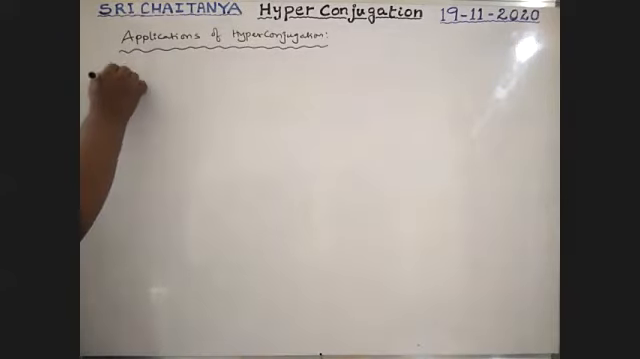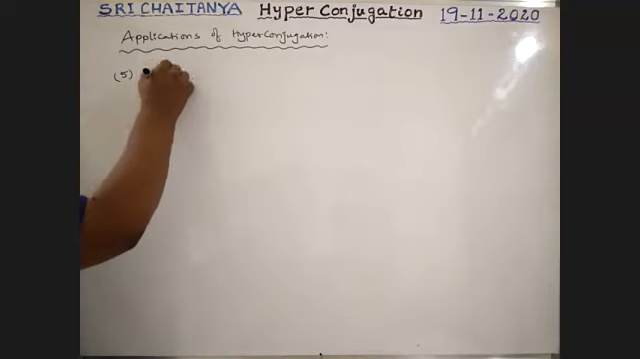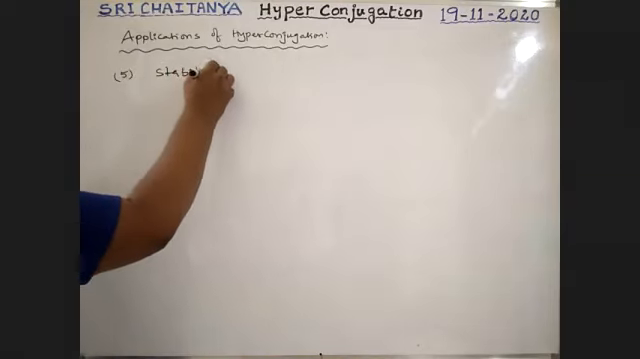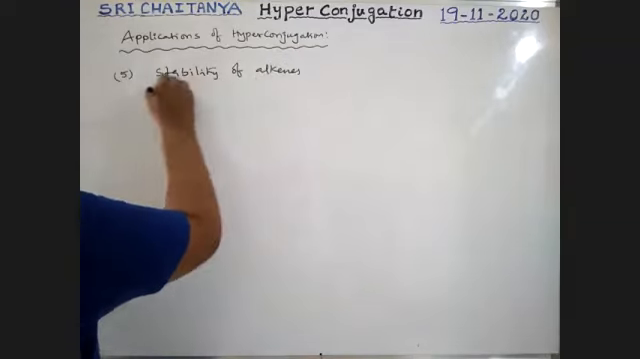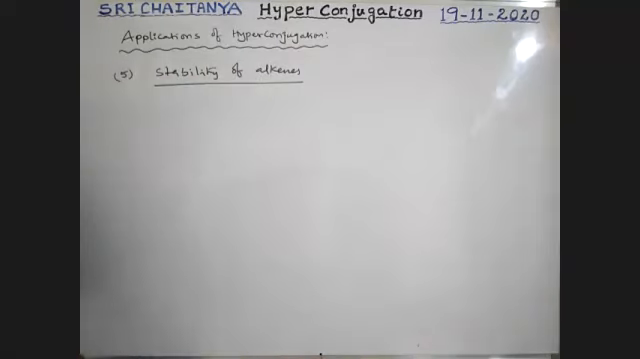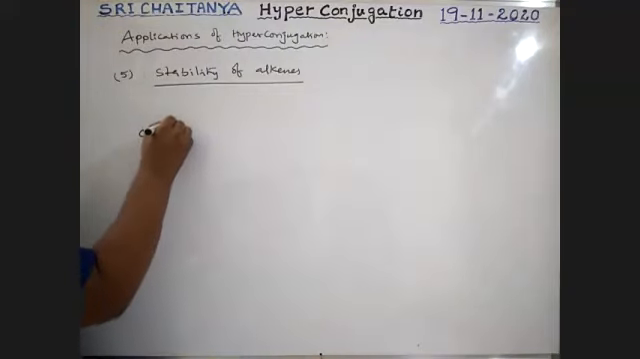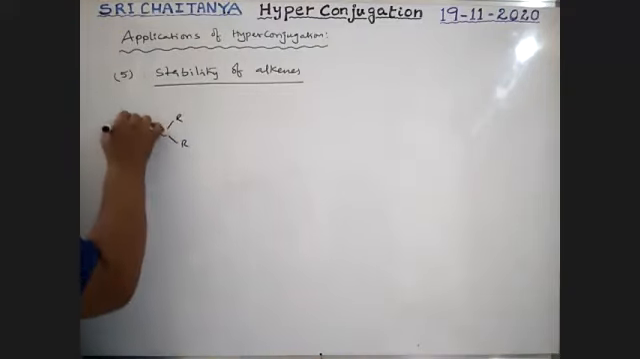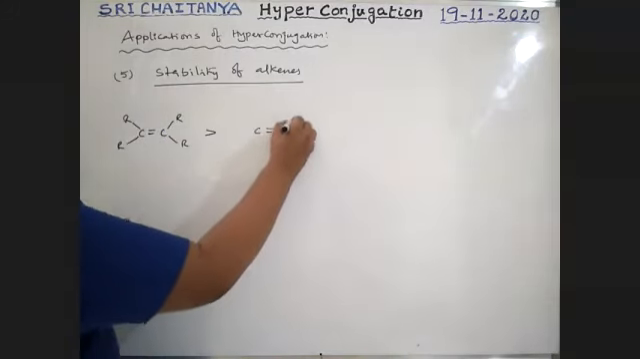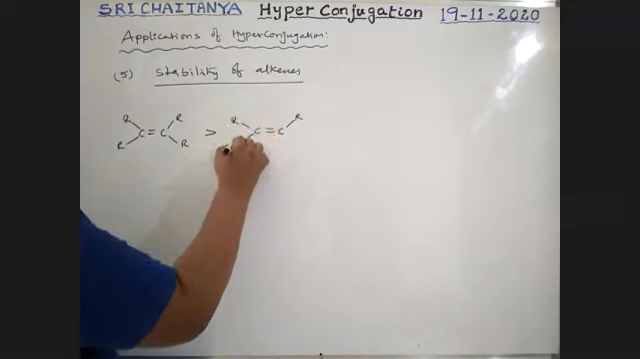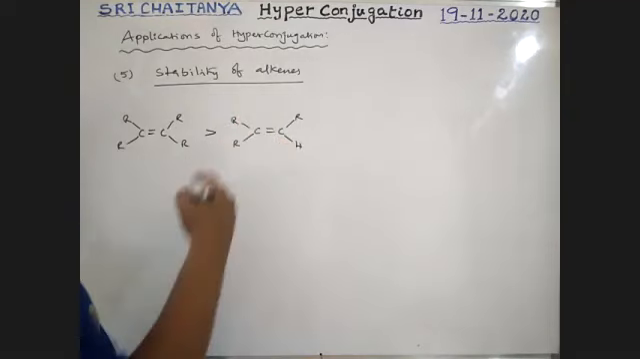Stability of alkenes. Just now we completed, boys. Hyperconjugation is used to explain the stability of alkenes. This is the order of stability, boys. More substituents, more is the stability. Please keep in mind, this is very, very important. 100% there is a bit on this concept, boys.